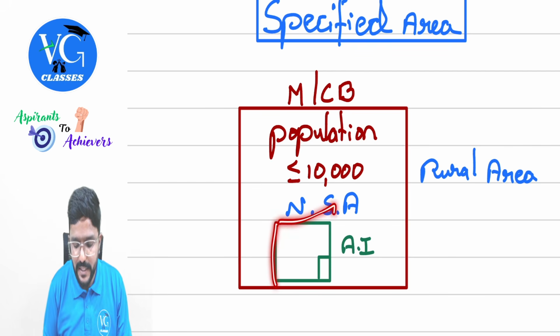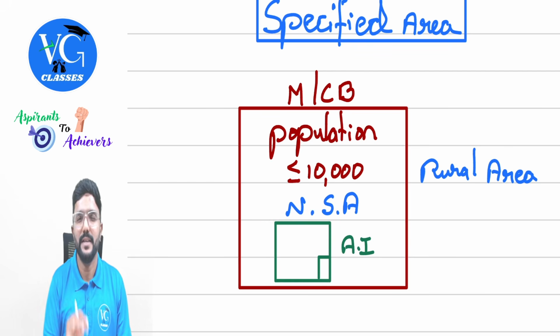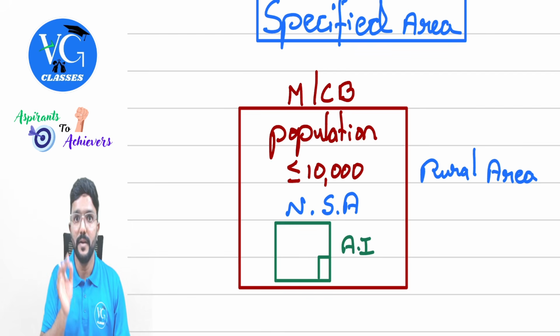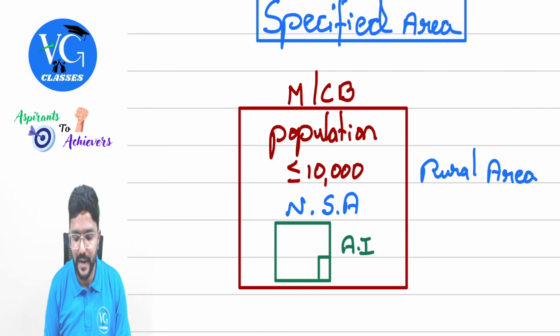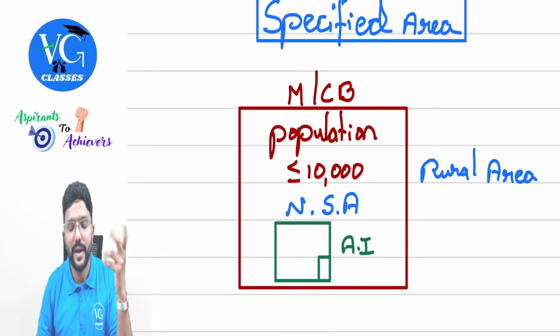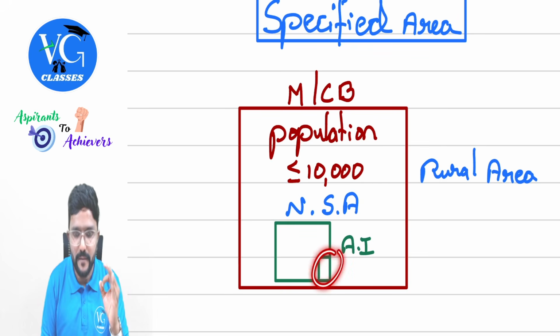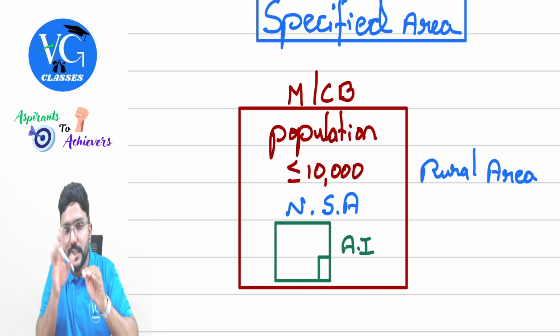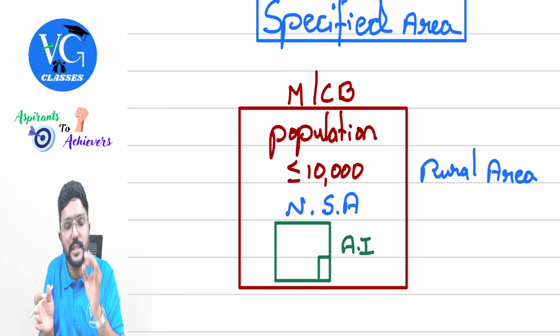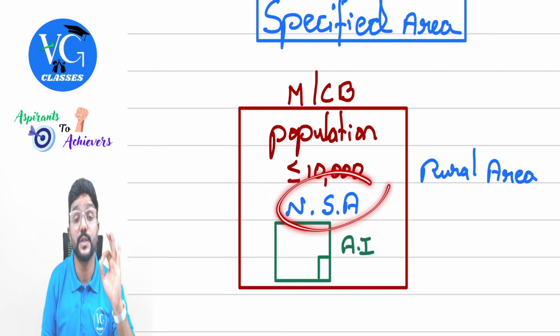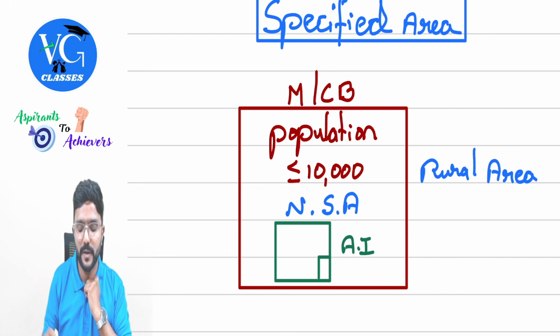And if there is an agriculture land in that area, any income from the land which is used for agriculture purpose is an agriculture income, along with the income from building. This part is building, guys. Clear? Why, sir? Because it is not a specified area. Even the income from the building which is within the agriculture land or next to the agriculture land is also considered to be agriculture income, guys. Is that clear? Yes, sir. So please be careful. This is not a specified area. Why, sir? Because the population is less than or equal to 10,000.